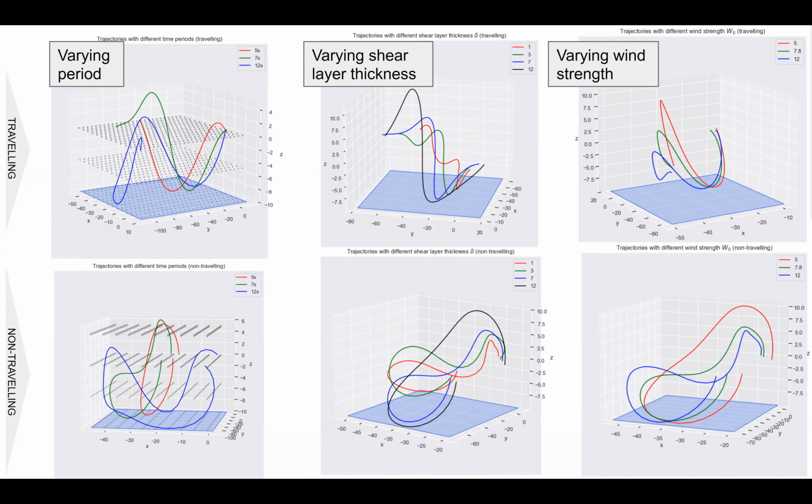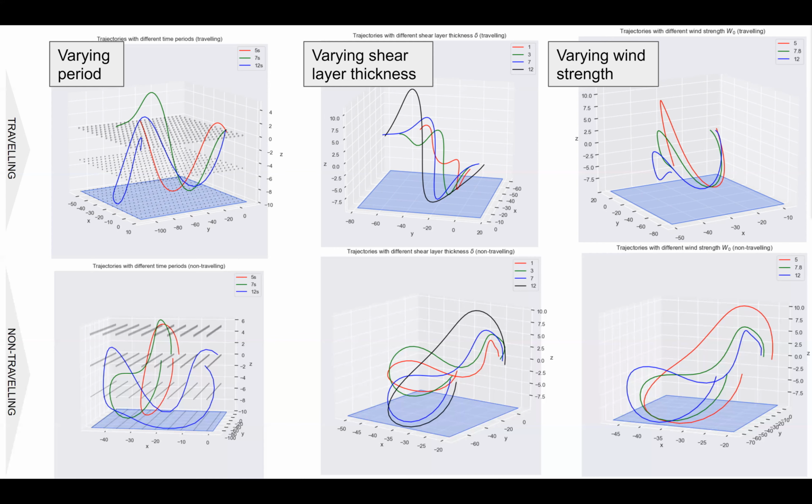For both the traveling and non-traveling cases, there is a strictly negative correlation between the wind magnitude and maximum altitude achieved by the albatross. The trajectories with higher wind speeds also exhibit more curvature in both cases, traversing larger distances in the x direction, which may be explained by the fact that the higher wind speeds reduce the need to travel parallel to the wind in the y direction, and there's sufficient energy to expend more travel distance orthogonal to this direction.